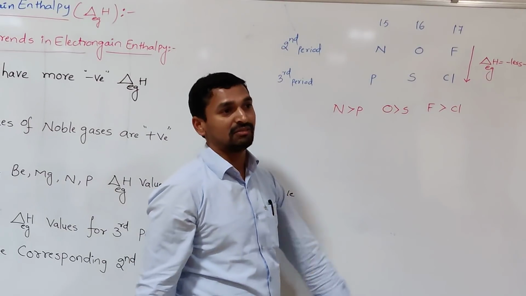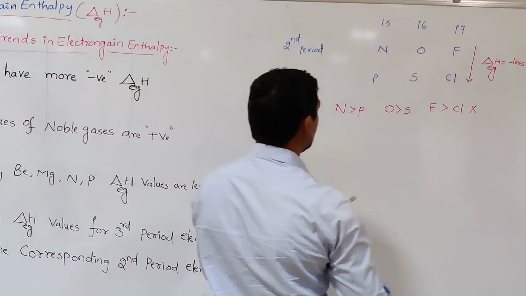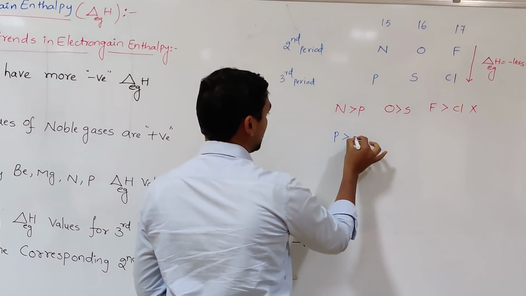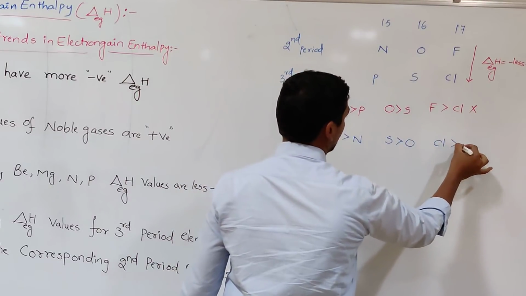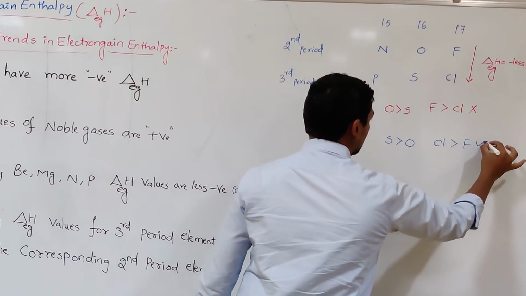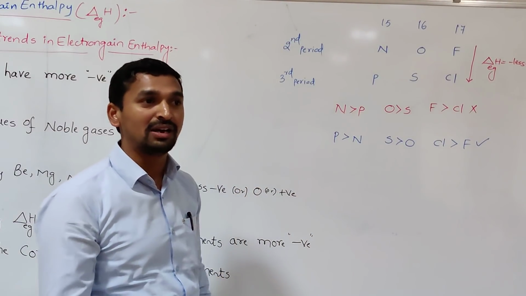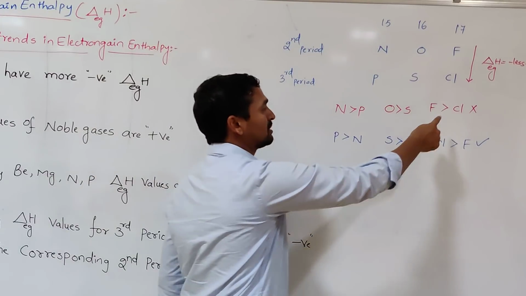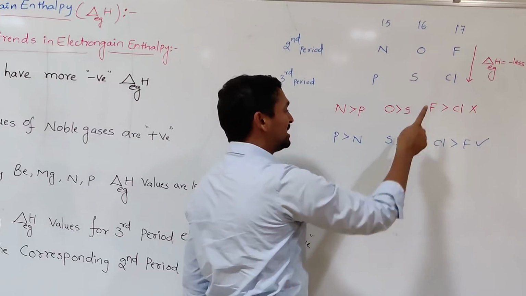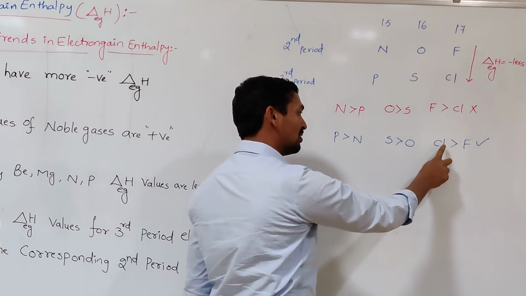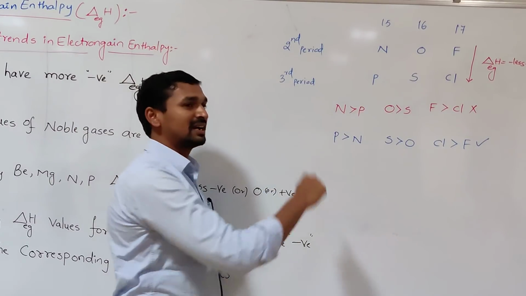So what is the reason for this one? This is not correct. So what is the correct one is, here phosphorus is greater than nitrogen, sulfur is greater than oxygen, chlorine is greater than fluorine. This is the correct one. But generally as we go down the group, the electron gain enthalpy values become less negative. That means chlorine is having the less negative, fluorine is said to be having the more negative. But here this statement is not correct. Chlorine is greater than fluorine, sulfur is greater than oxygen, phosphorus is greater than nitrogen.